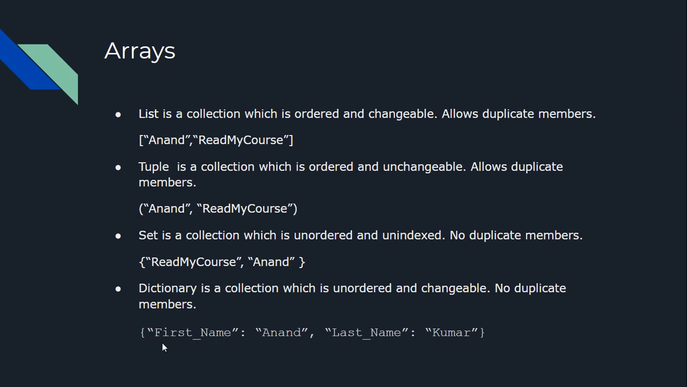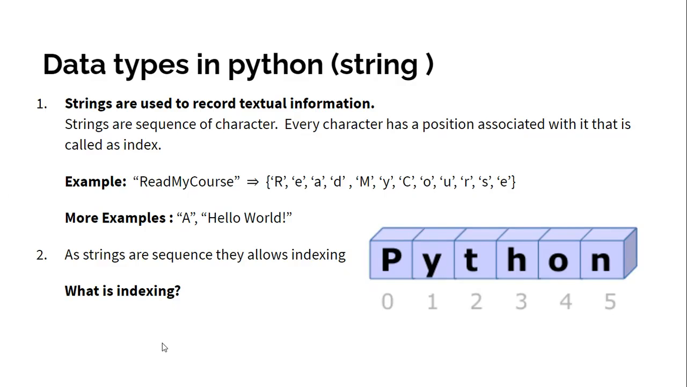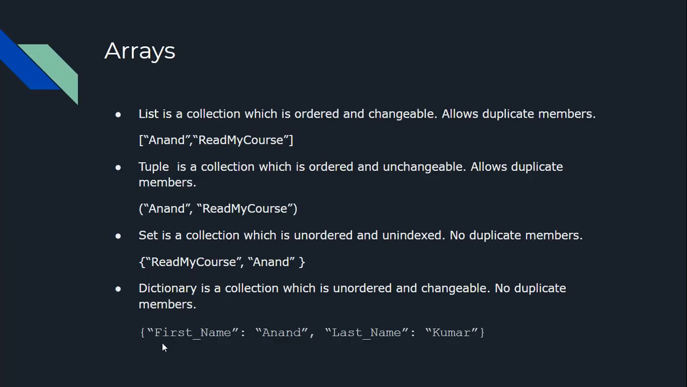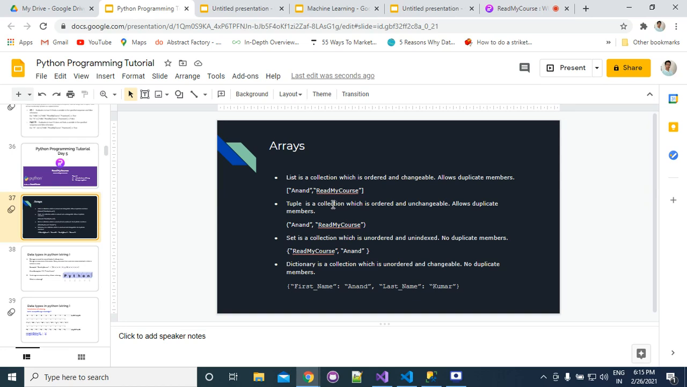Now we will go one by one into this, but before that we want to go to the string. So now our first data type is string. String is again a sequence, but it is a different type of sequence. Before going to that, do you have any doubt in the array section? This is a very brief introduction. I'm just explaining what types of arrays are present in Python. We will go one by one into this.